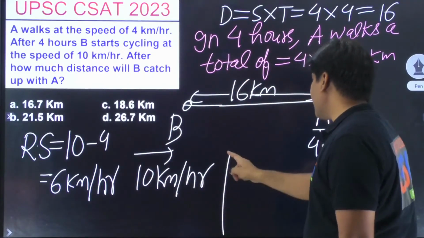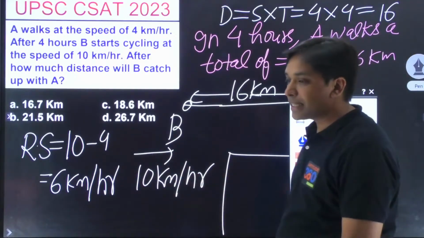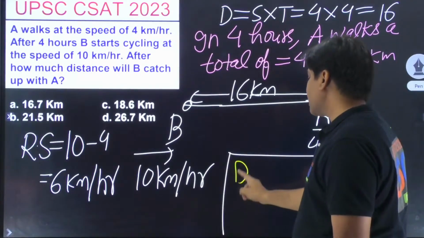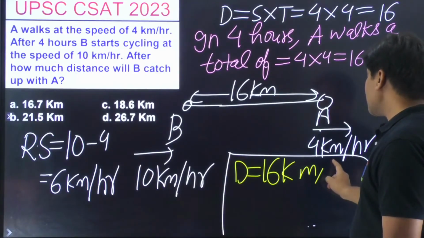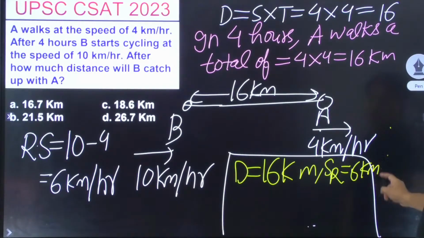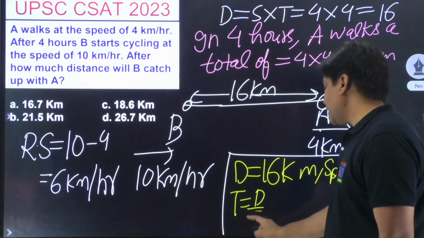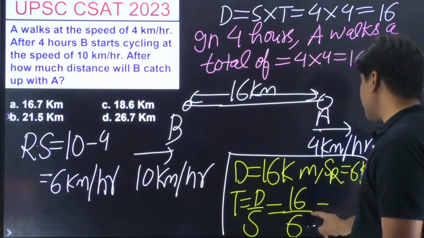So what is it that I have got? I have got a pretty simple thing. People are getting the answer. Are they getting the answer? So what is the total distance? Now the new thing, the total relative distance is 16 kilometers. What is the total relative speed? It is 6 kilometers per hour. What is going to be the time? The time is going to be distance upon speed, 16 kilometers with relative speed 6.